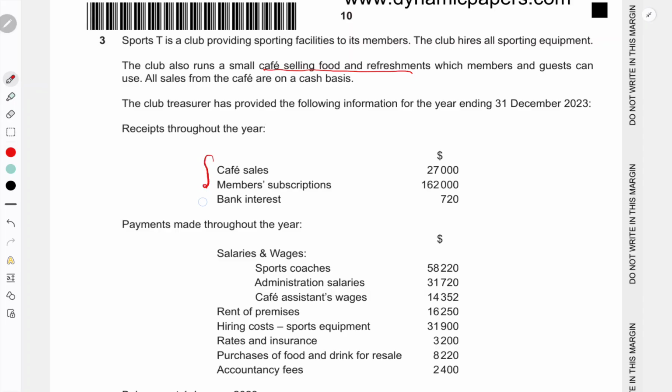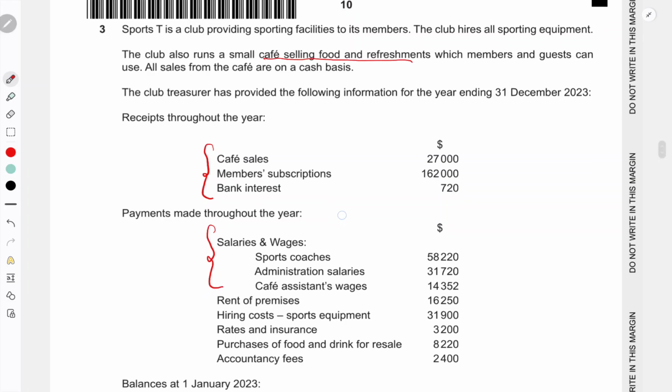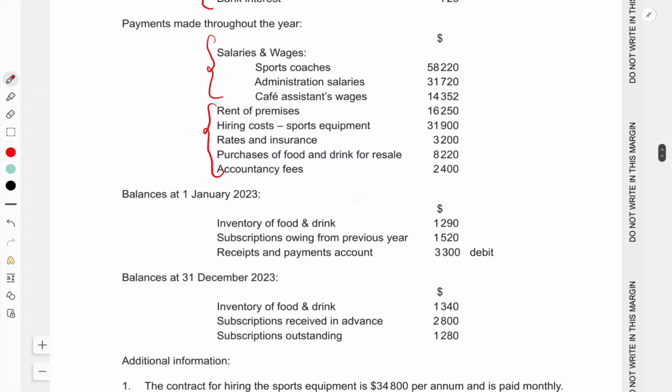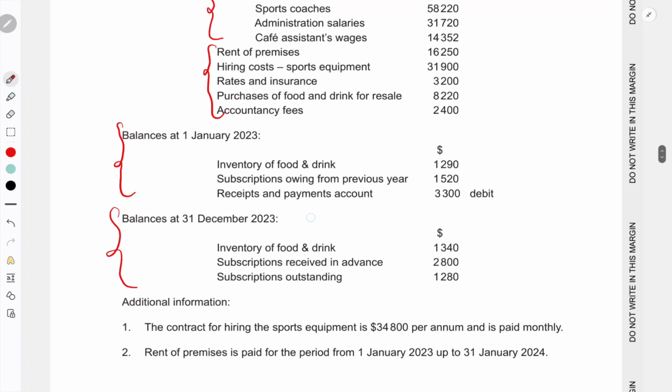These are all the receipts for the club, and these are all the payments for the club. Other than this, we have the other payments also, like rent, hiring cost, rates and insurance, purchase of foods and drink for resale, accounting fees, etc. The other part is the balances. These are the opening balances, and these are the closing balances of the clubs and society.